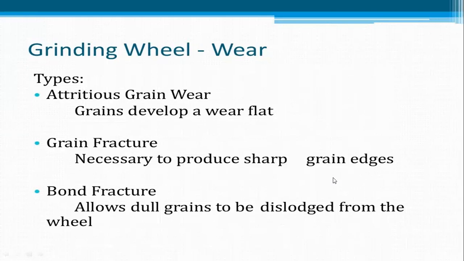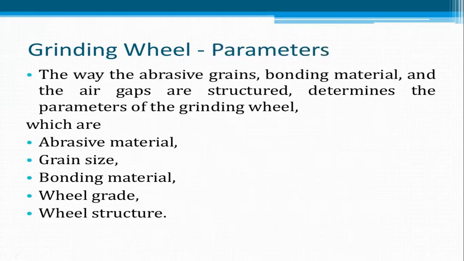Grinding wheel wear. The first one is grain wear. The grains develop a wear flat, and there can be grain fracture. This is necessary to produce sharp grain edges. There will also be bond fracture, which allows dull grains to dislodge from the wheel.